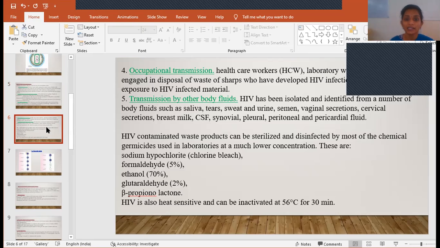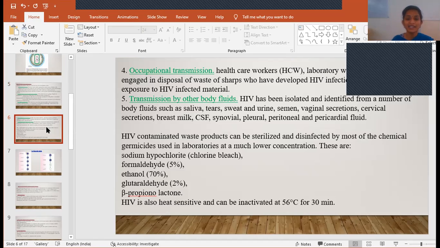And then transmission by other body fluids. This HIV virus is not only found in blood, it is also found in other body fluids like semen, cervical secretions, vaginal secretions, tears, sweat, saliva, CSF, synovial, pleural, peritoneal, pericardial fluid. So in all the body fluids the presence of this virus was found, and it was found that transmission may take place through any one of these body fluids.